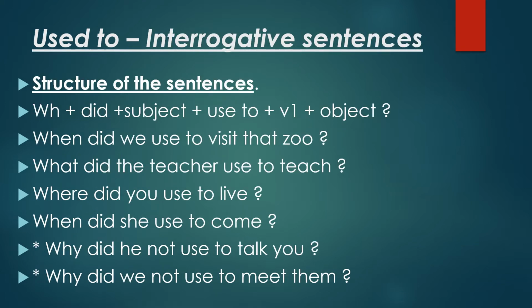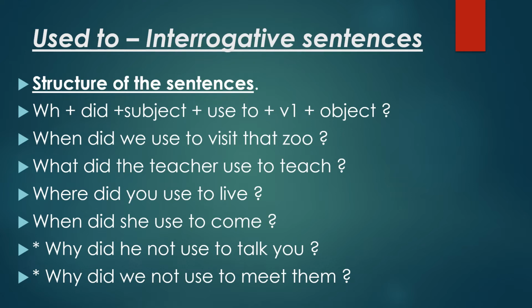Used to interrogative sentences. Structure of the sentences: WH plus did plus subject plus used to plus verb 1 plus object and question mark. Model questions are here. Let's concentrate on these model questions. When did we use to visit that zoo? What did the teacher use to teach? Where did you use to live? When did she used to come?